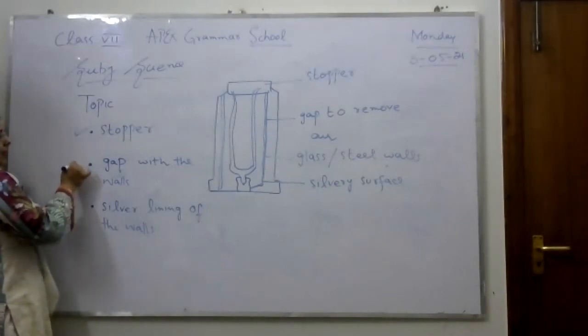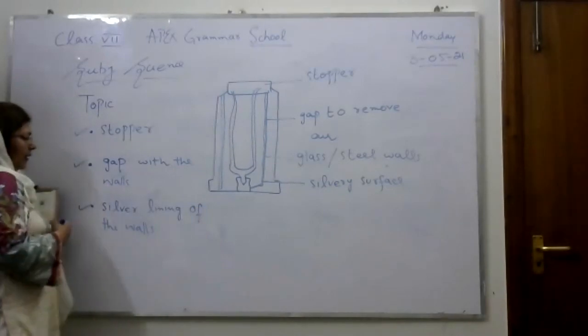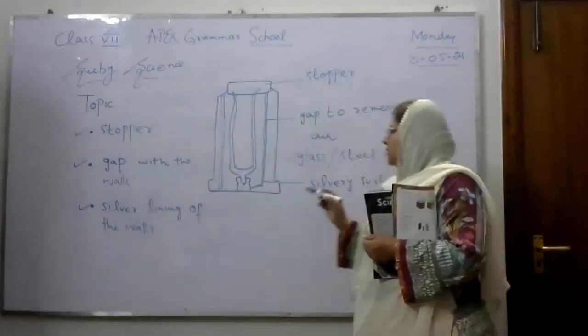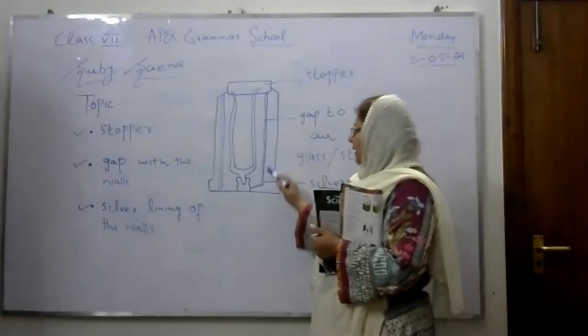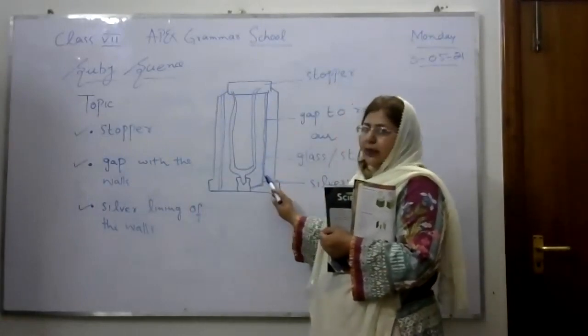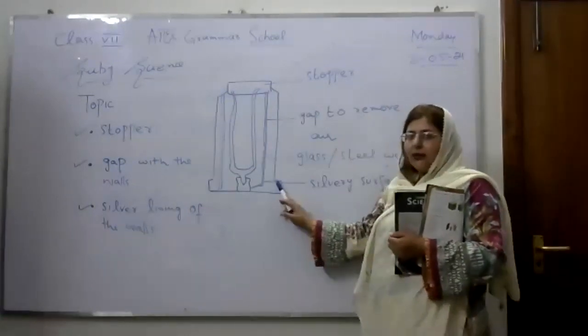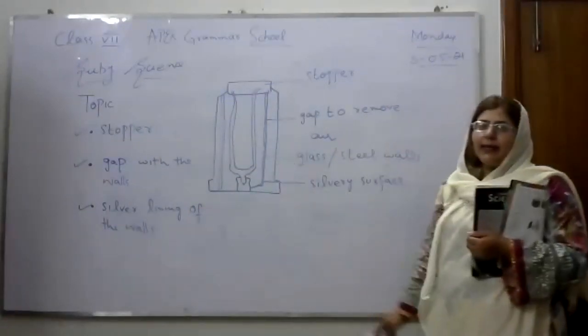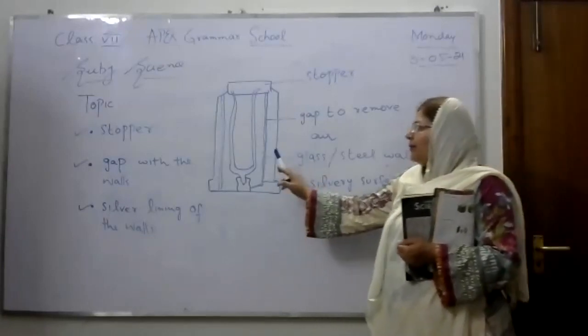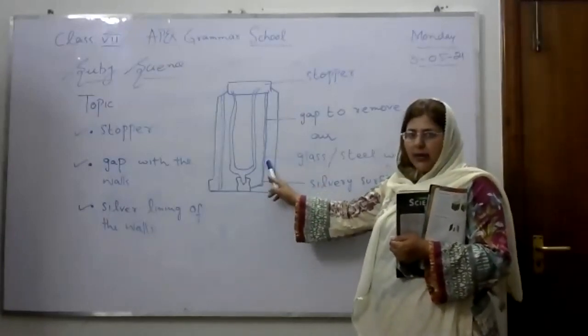First is the stopper, second is the gap between the walls, and third is the silvery lining. In a vacuum flask, there is a silvery lining inside. What is the function of the silvery lining? Its function is that no heat can enter. If any heat enters the flask, it will hit the shiny surface and be reflected.